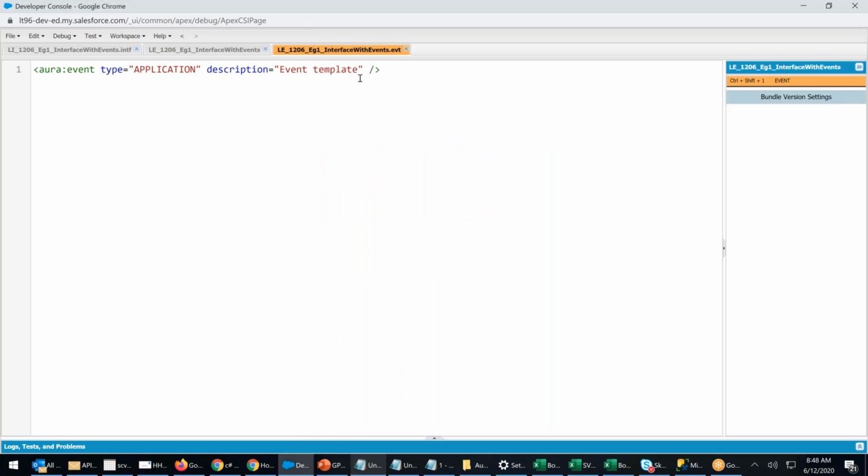Now, I told you in the event, you can have a blank event, you can have an event with an attribute. So again, what I will do, I will remove this lightning event, whatever event you want. Let us take a component event. Multiple components can fire, multiple components can handle. Parent can also fire, right? Grandparent can also fire, child can fire, grandchild can fire.